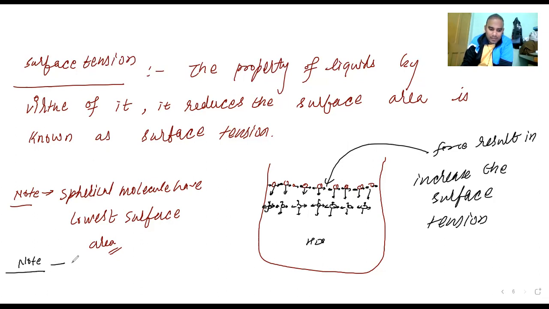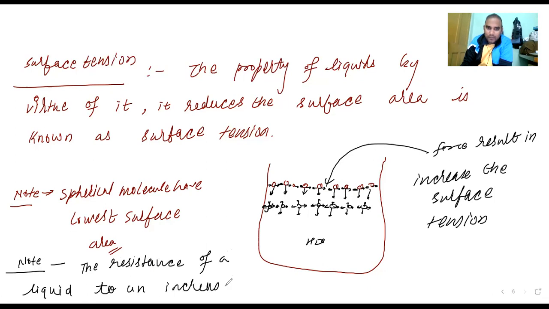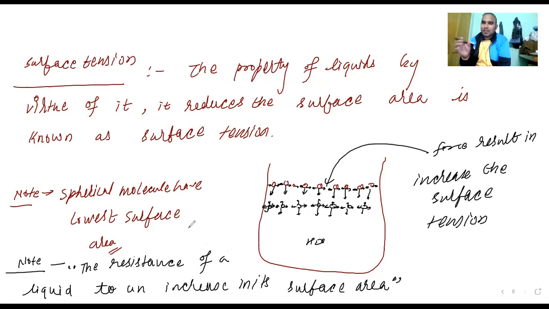Another definition I'm writing now. They are saying, from your book only, the resistance of a liquid to an increase in its surface area. It means the liquid is not going to increase its surface area. Why is it not going to increase? Because there is intermolecular force of attraction.